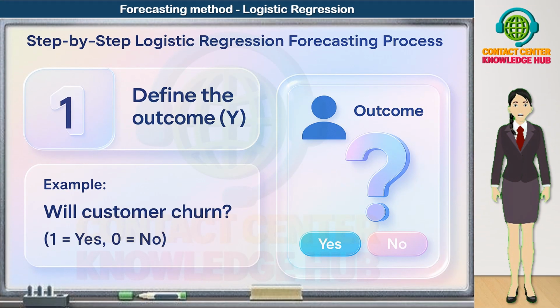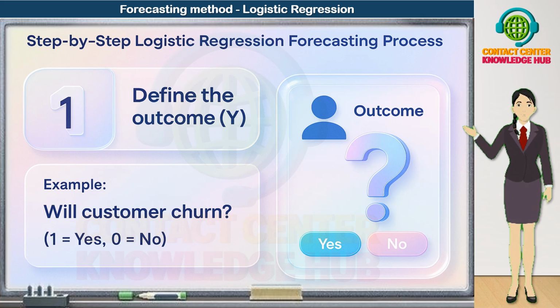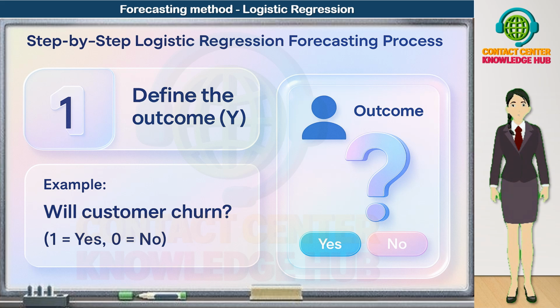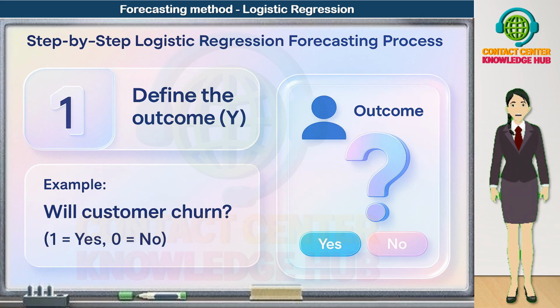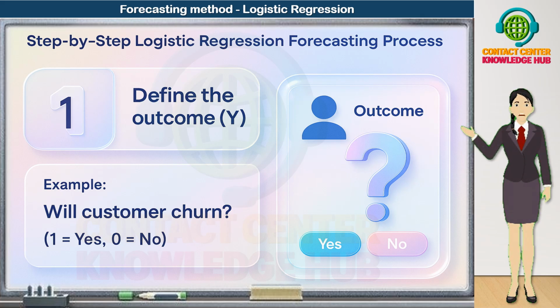Let's start with step 1 in the logistic regression forecasting process. Define the outcome Y. In logistic regression, Y is always an event indicator. It tells us whether something did or did not happen. For example, in a churn model, we define the outcome as, will the customer churn in the next 30 days? As a binary variable. 1 equals yes, the customer churns. 0 equals no, the customer stays. Getting this definition right is critical because everything else in the model, the predictors we choose, the probabilities we forecast, and the actions we take, are all built around this one outcome.